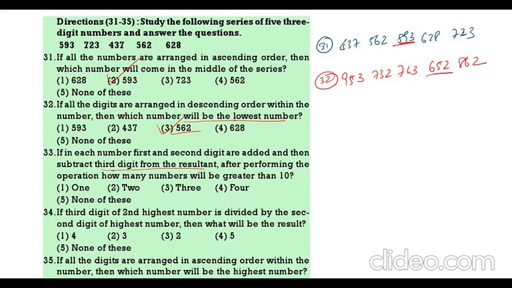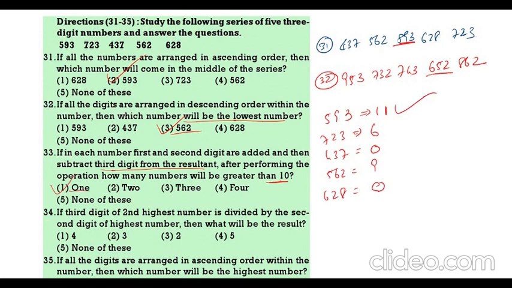Then the next question. If in each number the first and second digits are added and then the third is subtracted from the result, that means if you take 593, 5 plus 9 is 14, 14 minus 3 is 11. Like that, 723 becomes 6. Like that, 437: 4 plus 3 is 7, 7 minus 7 is 0. 562: 5 plus 6 is 11, 11 minus 2 is 9. 628: 8 minus 8 is 0. Then which is greater than 10? Only one number, that is 593.